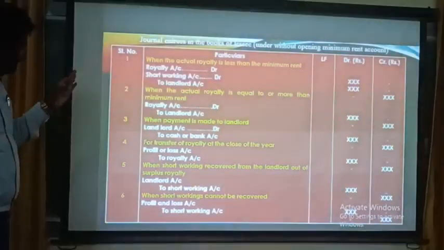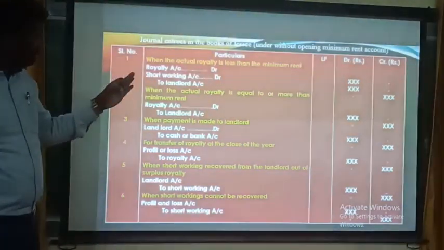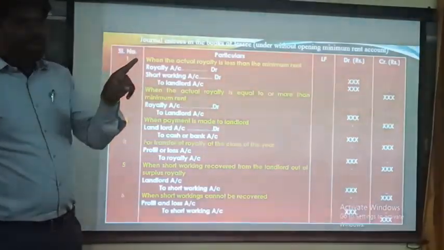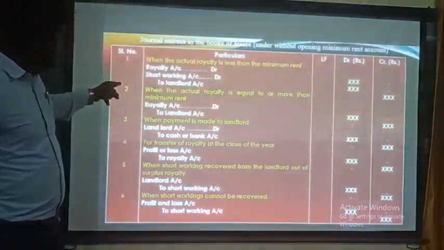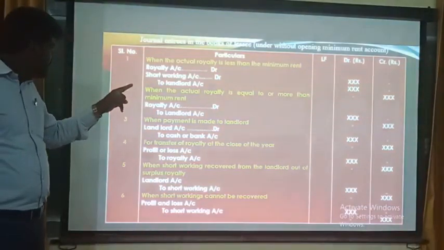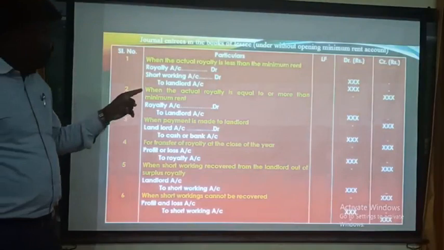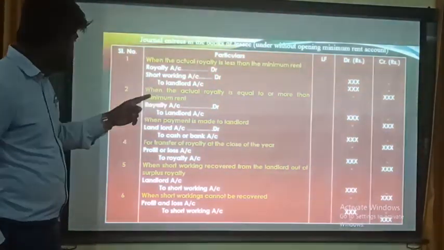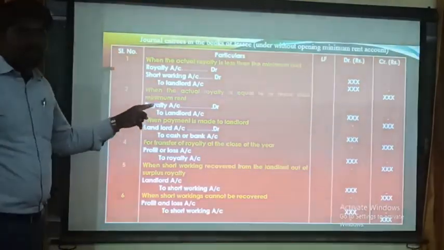Next, the second one, when the actual royalty is equal to or more than minimum rent. If royalty is equal or more than the minimum rent, at that time royalty account is debited to landlord account. This is the entry. Third entry, when payment is made to landlord. If a payment is made by lessee to the lessor, at that time landlord account is debited to cash or bank account.